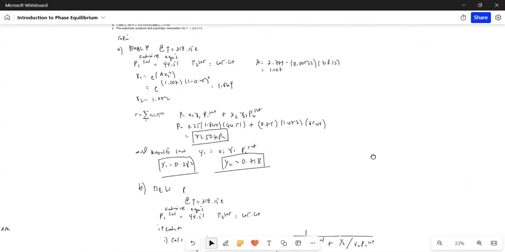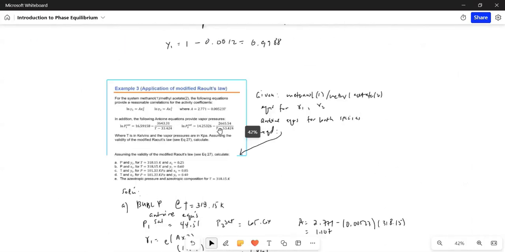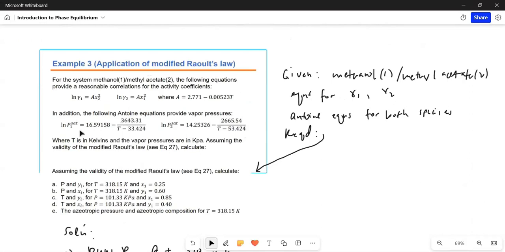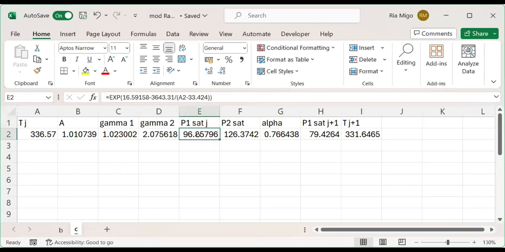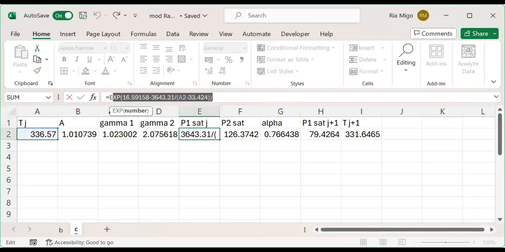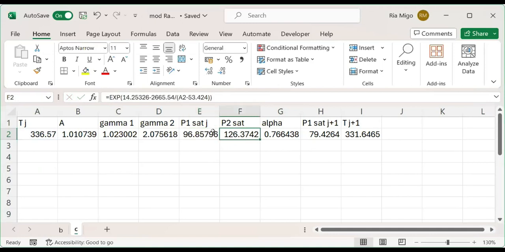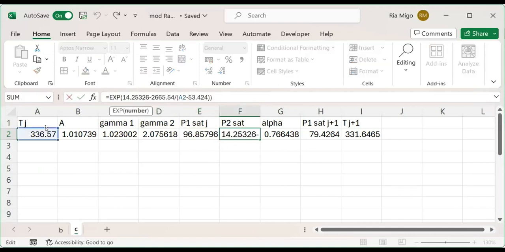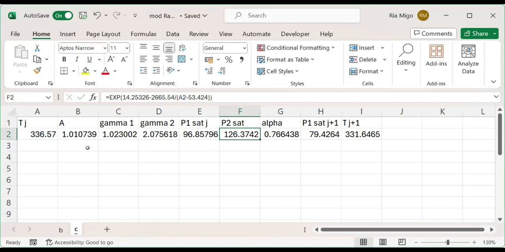I did not show that there, but we use the Antoine equation to calculate P1 sat and P2 sat using the assumed T. So let me move back to the Excel file. So here it is, the Antoine equation for P1 sat and then P2 sat using the initial T.